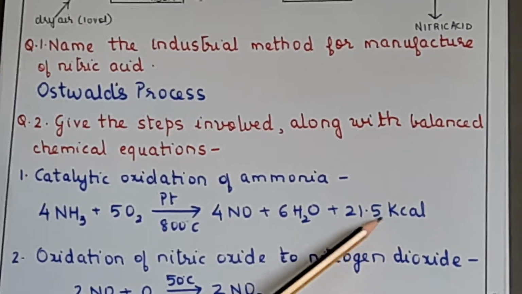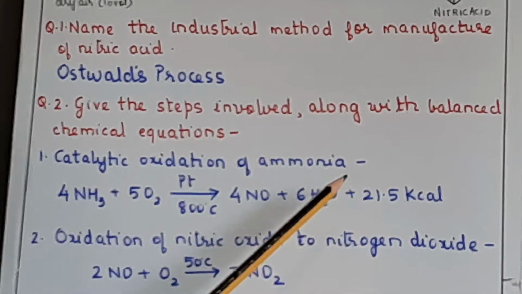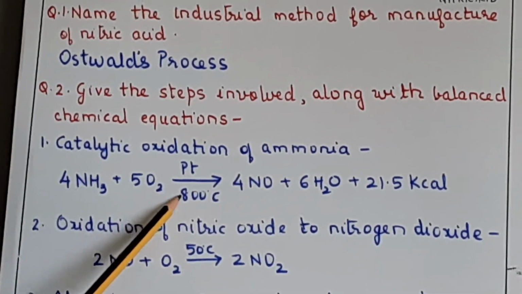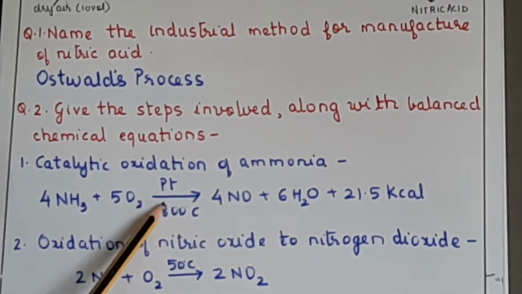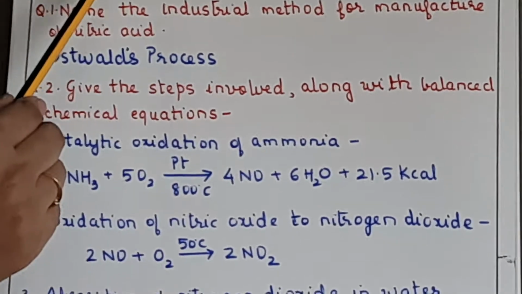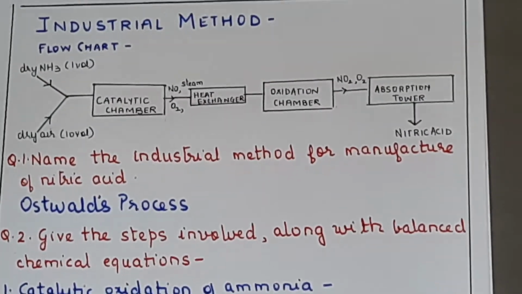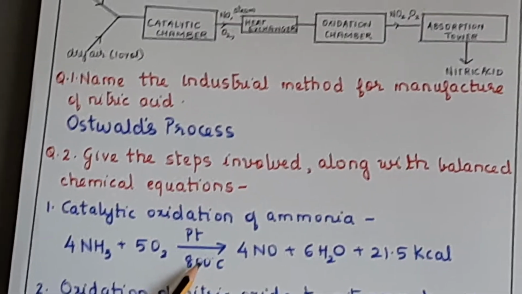Since it is exothermic, the heat generated in the reaction itself will maintain the temperature at around 800 degrees Celsius. So you don't need any external heating. The catalytic chamber has an arrangement, or a thermostat, which will maintain the temperature at 800 degrees Celsius.